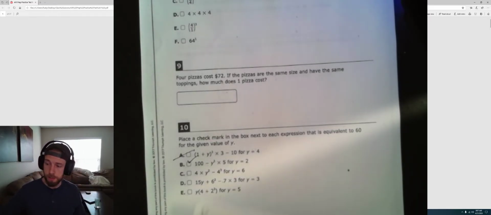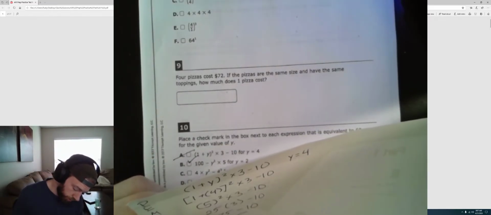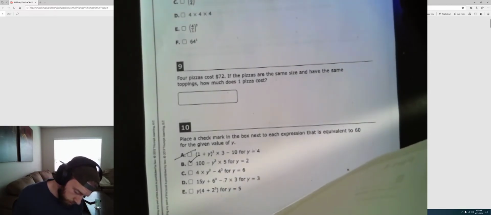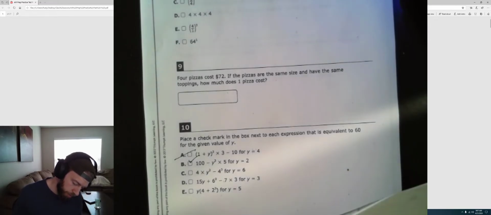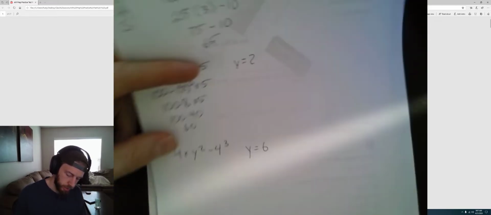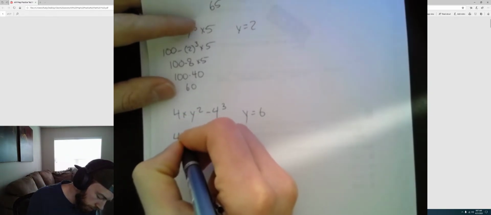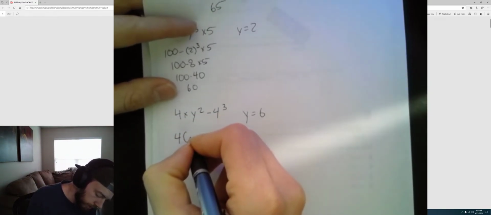Next, moving on to C. 4 times y squared minus 4 to the third power, where y equals 6. First thing I'm going to do is substitute in 6 for y and rewrite this problem. I'm going to put that in parentheses because I don't like that.